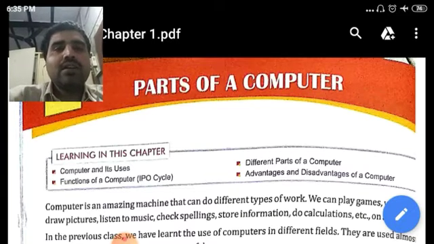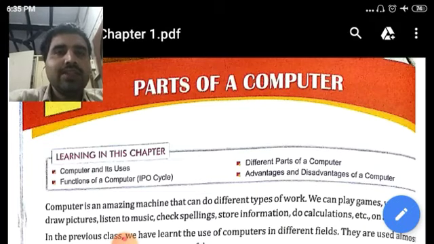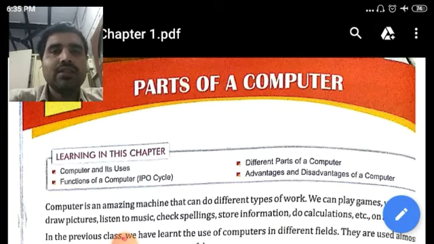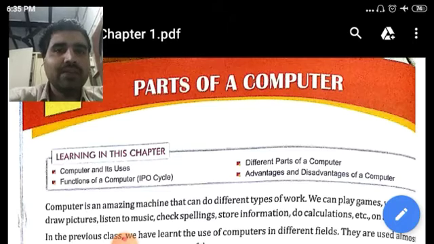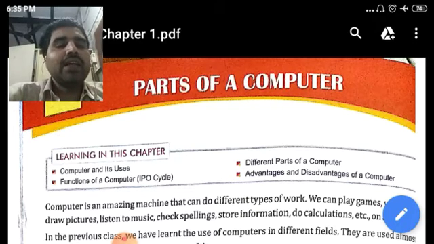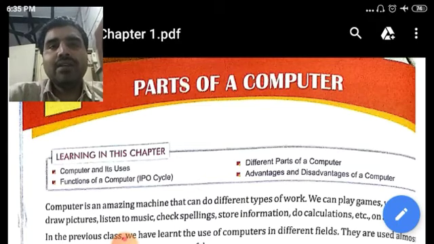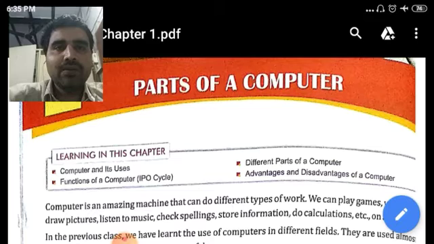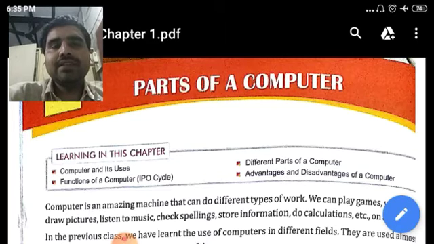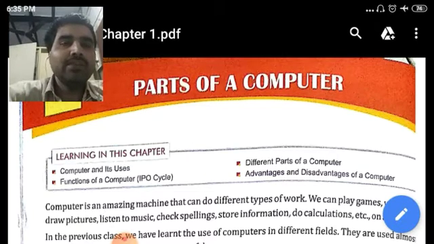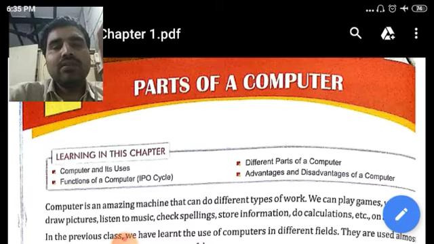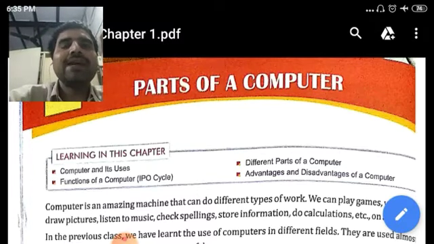Now what is left to be done? I wanted to discuss some of the MCQs, some multiple choice type questions which could be asked in your exam. So on the basis of these types of MCQs you can prepare for your examination also. Very similar MCQs will be asked in your exam. I am not telling that these are the exact MCQs which will be asked, but questions very similar to these questions may be asked in your exam.